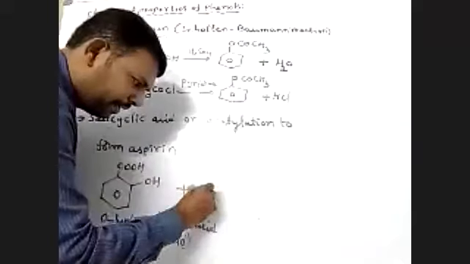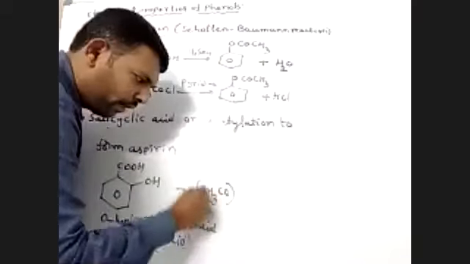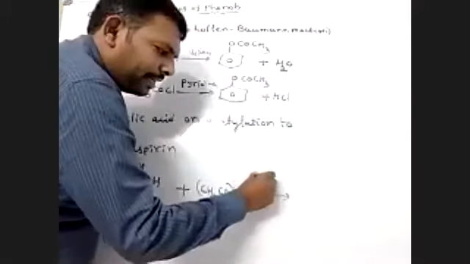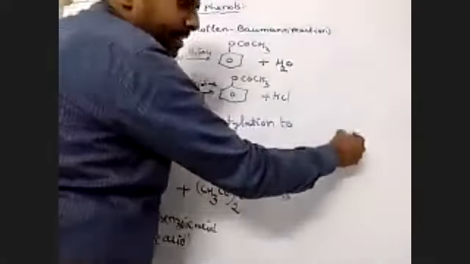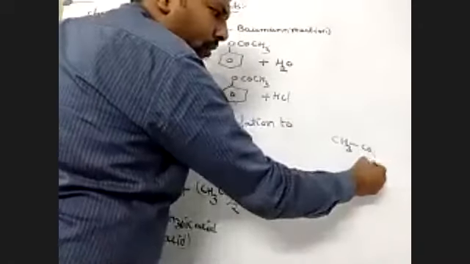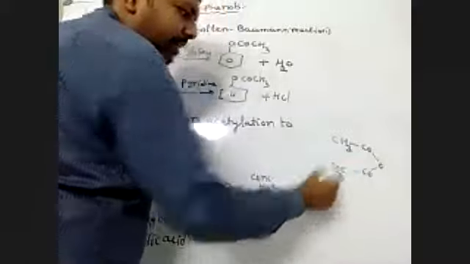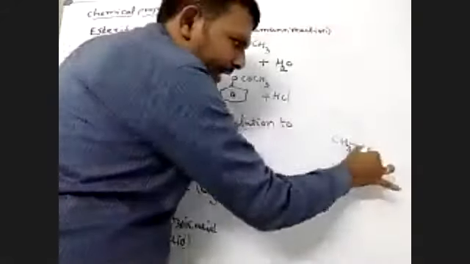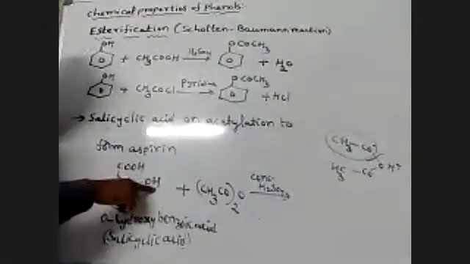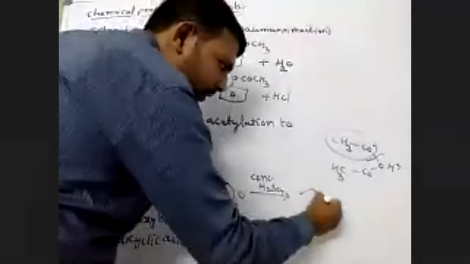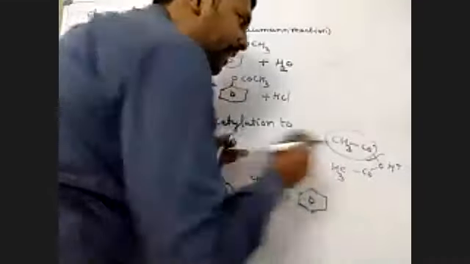This orthohydroxybenzoic acid on acetylation in presence of acetic anhydride, (CH3CO)2O, in presence of concentrated H2SO4. Please listen. This is acetic anhydride, CH3CO-O-COCH3. The acetic anhydride breaks, and this group replaces the H plus. This is orthoacetyl salicylic acid.